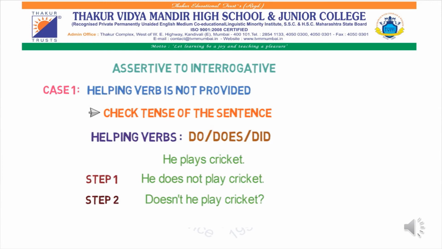I repeat again. When to use do? When the subject is I, you or we. When to use does? When the sentence is talking about the third person, that is he, she or it. And when to use did? When any particular sentence is in past tense, that time we have to use did. I hope at least now your concept is clear.